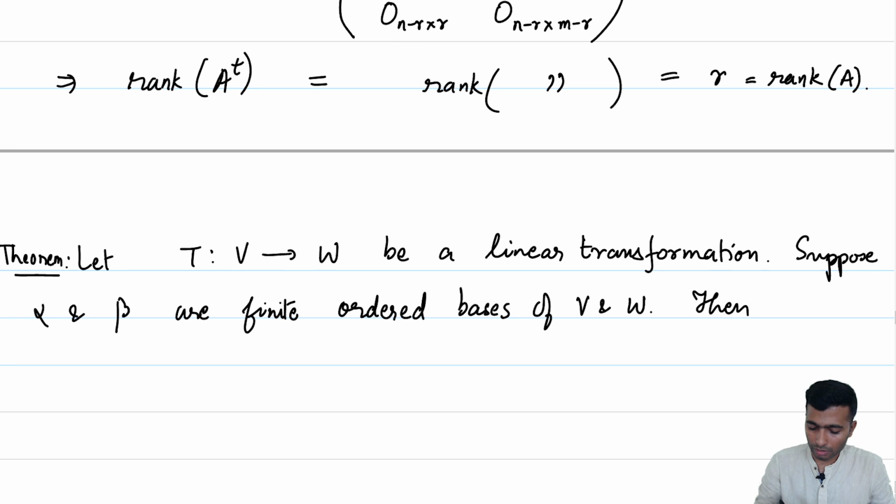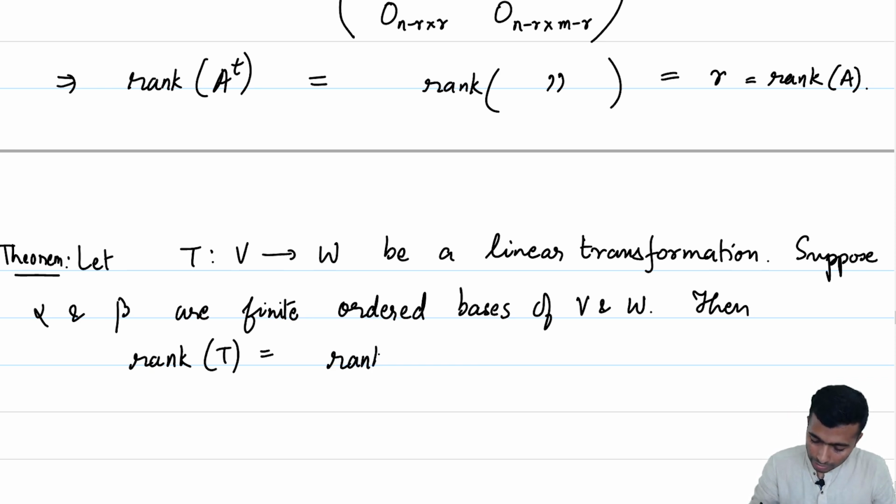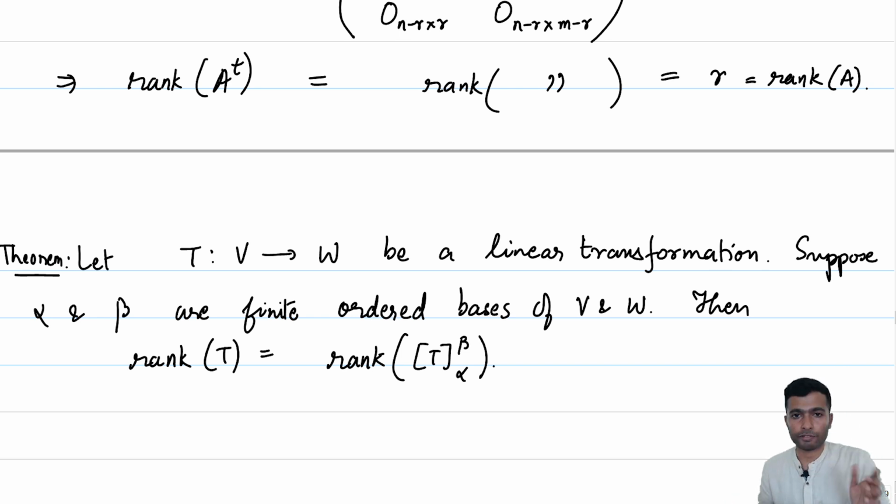Then the rank of T, as a linear transformation, coincides with the rank of the matrix of T with respect to alpha and beta.